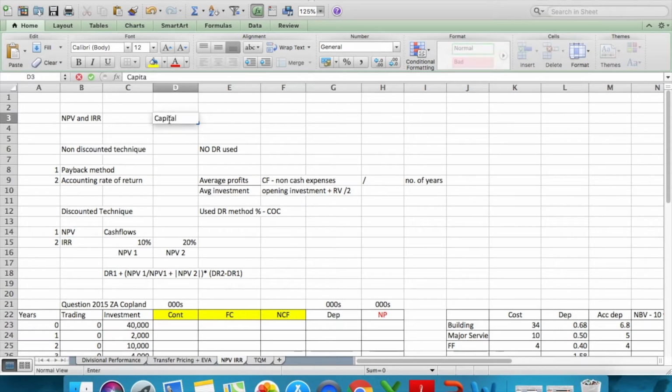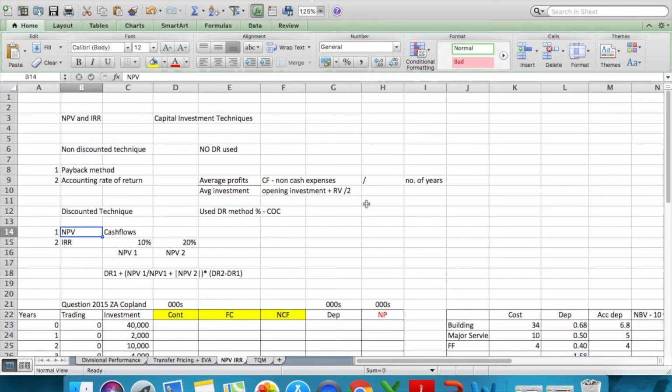I'm just going to write it down: capital investment techniques. These techniques are there to identify whether your projects are feasible, whether you should carry on with them and invest in them, and whether you should go ahead to achieve the overall goal of the organization.